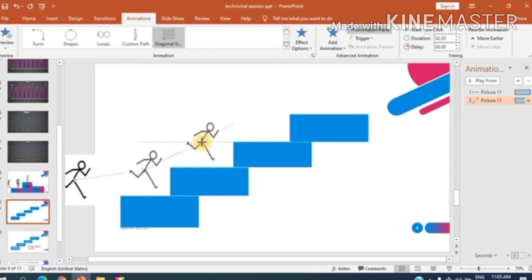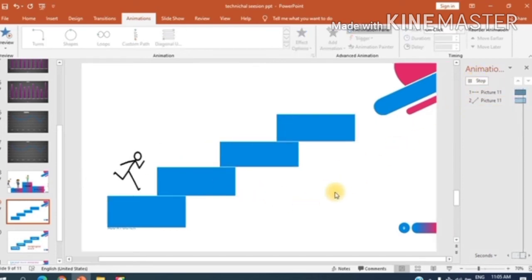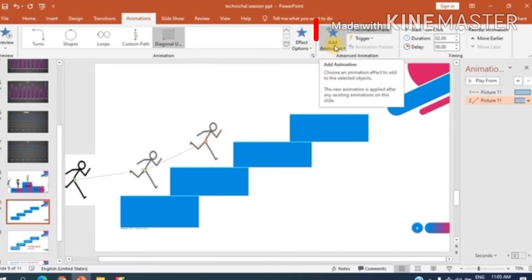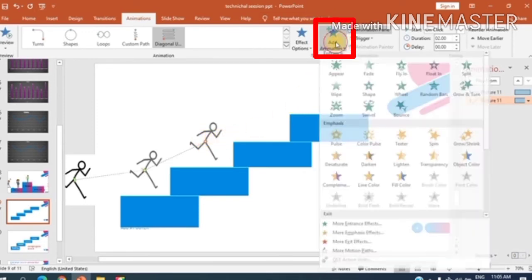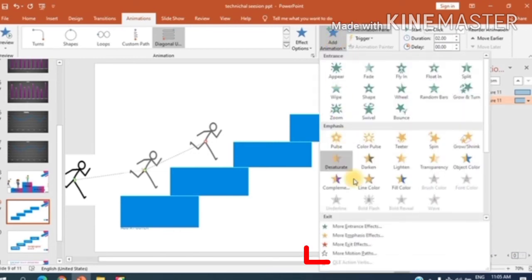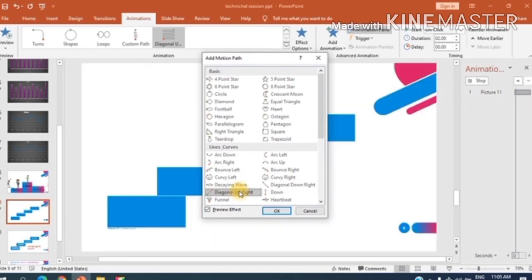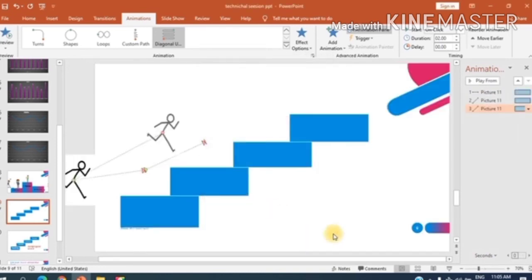I am bringing the boy into the previous position, that is on the first stair. Now you can see the path. Yes, it is moving now diagonally. Let me again go to add animation to move the boy to the third step. Again we have to select more motion path and then again click on diagonal upright.